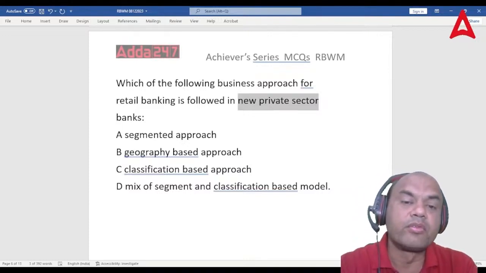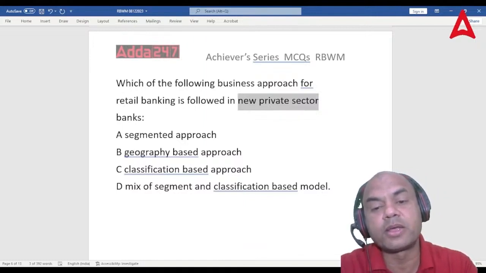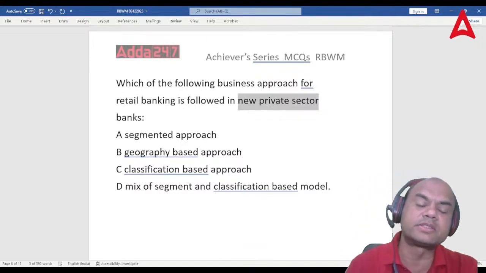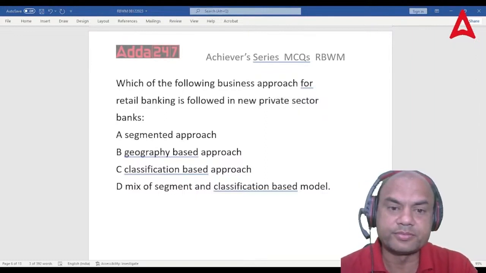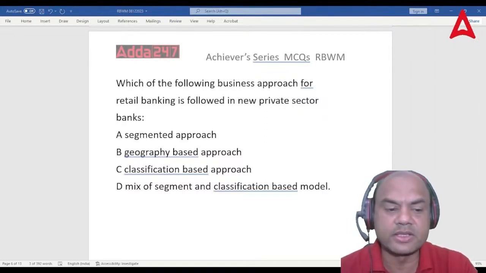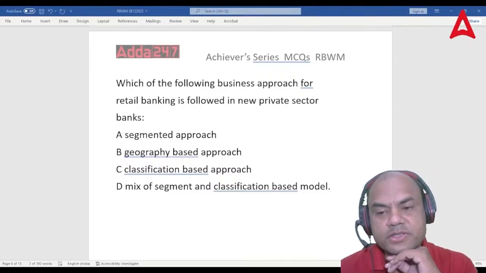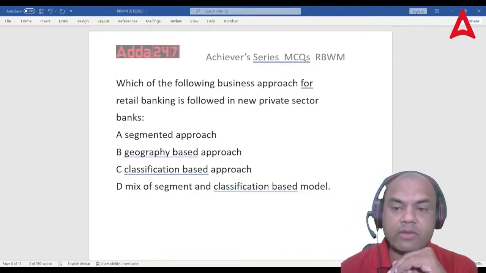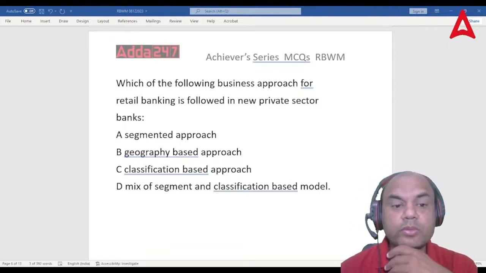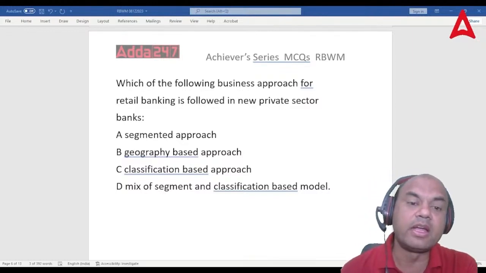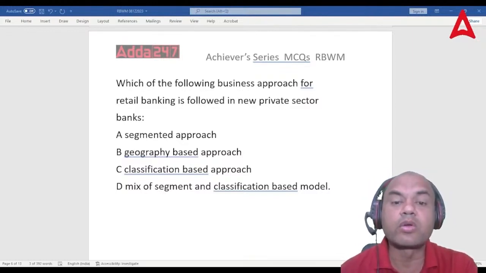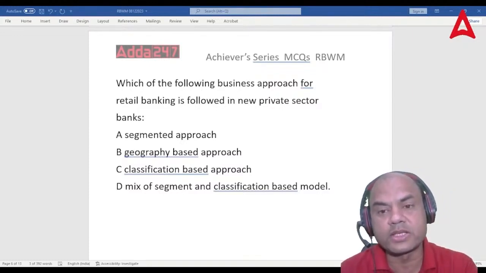So now, which of the following business approach for retail banking is followed by these new private sector banks? So what should be the answer over here? Is it segmented? Do they have NRI branches, MSME branches? Do they have classification based, means rural, semi-urban? What do they have? Think over it, everyone. What should be the answer for this? Private sector. Anyone amongst you is in private sector banks? New private sector, or you can say Axis Bank, HDFC Bank, ICICI Bank, IndusInd Bank, or old private sector banks, means Federal Bank, Karur Vysya Bank.